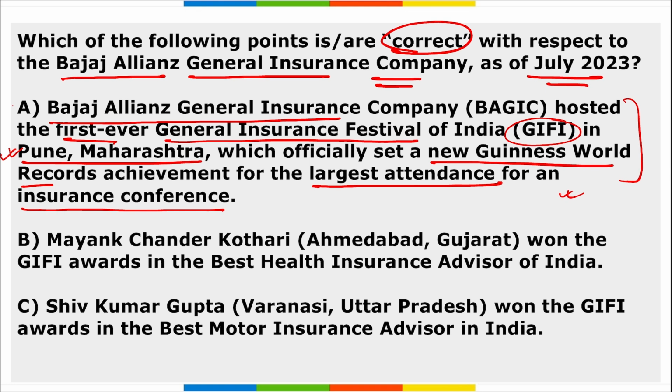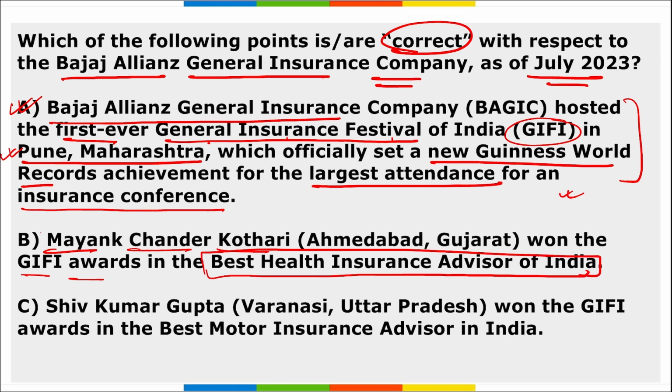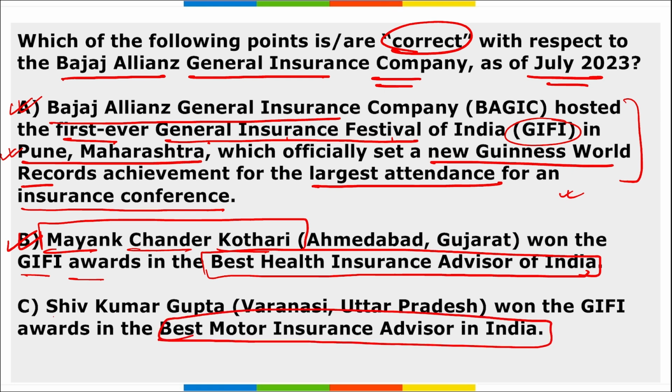So option A is correct here. Option B is Mayank Chandar Kothari, who won the GIFI, that is the General Insurance Festival of India awards, in the Best Health Insurance Advisor of India. So who is the Best Health Insurance Advisor of India? Mayank Chandar Kothari. Option B is correct. Third, who won the GIFI Award in the Best Motor Insurance Advisor of India? Shiv Kumar Gupta. So option C is also correct here. Both names you have to remember, Mayank Chandar Kothari and Shiv Kumar Gupta. So all these three, A, B, C, are correct here.